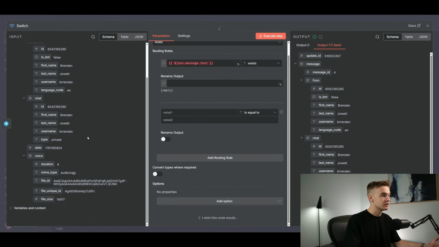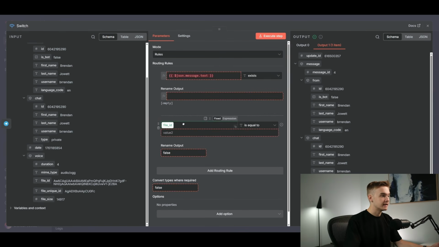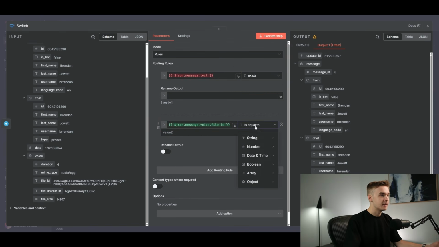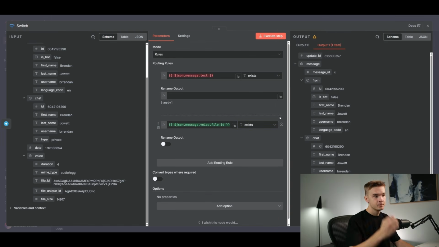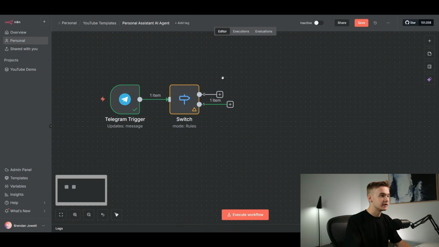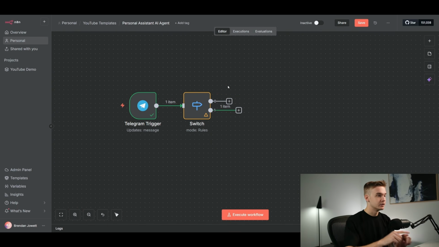But what we can do is look down at the bottom of this request where we see voice. So this is obviously only going to populate if a voice message has been sent through in the first place. So there's a few different things that we can do. But what I'll do is grab this file ID right here, throw it into this, and then I'll say if this string exists at all. So obviously, if we get a voice file ID, then that means that a voice message was sent through. So now we've got our 2 different pathways, and now we can start to do something with them.